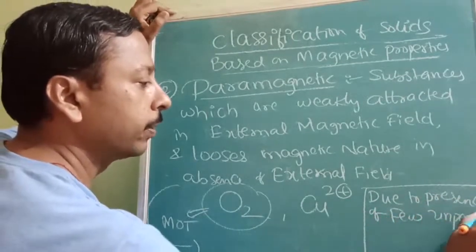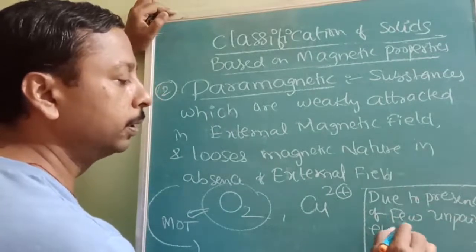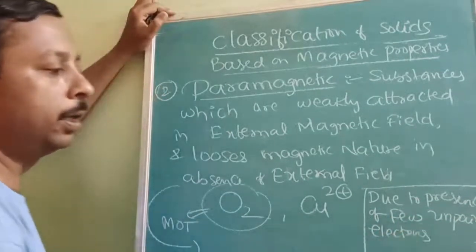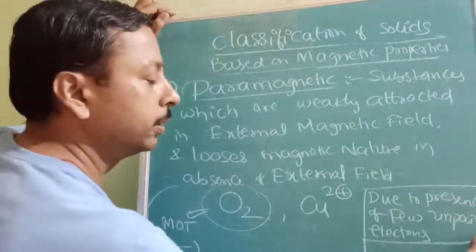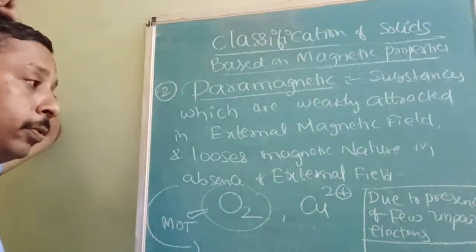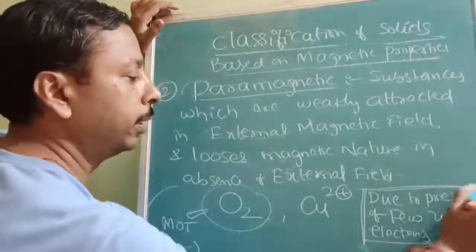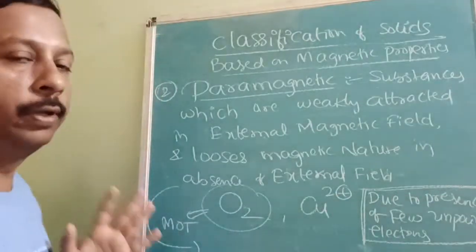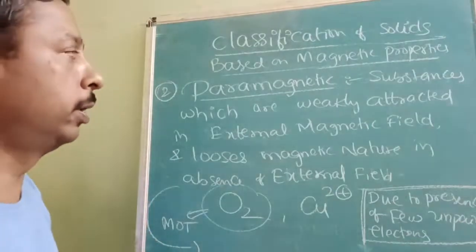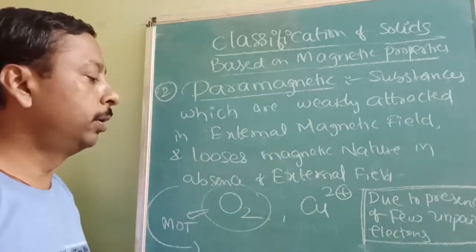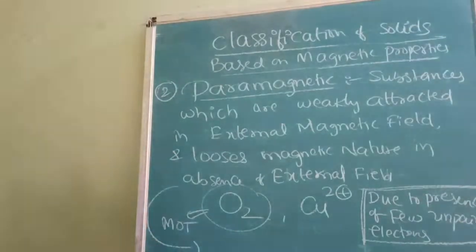Only some unpaired electrons are there, therefore they are paramagnetic. Unpaired electrons will be there, but they are very few in quantity. So note down along with examples.